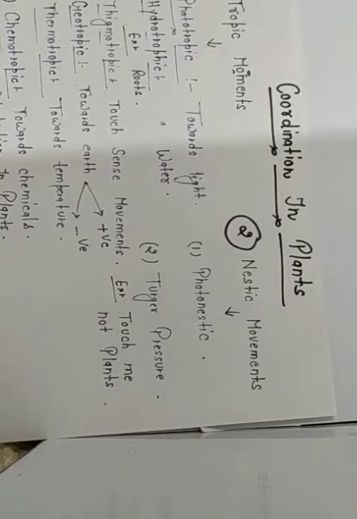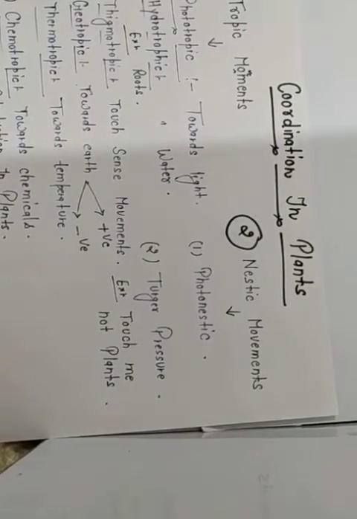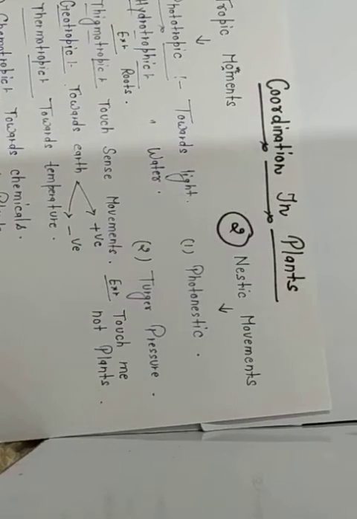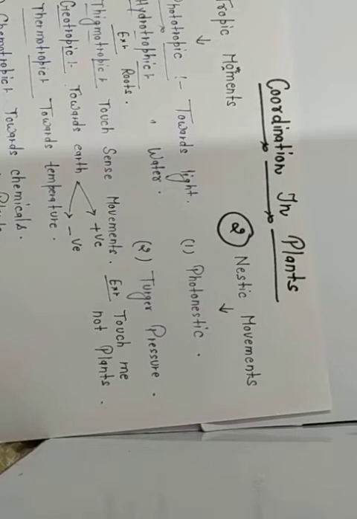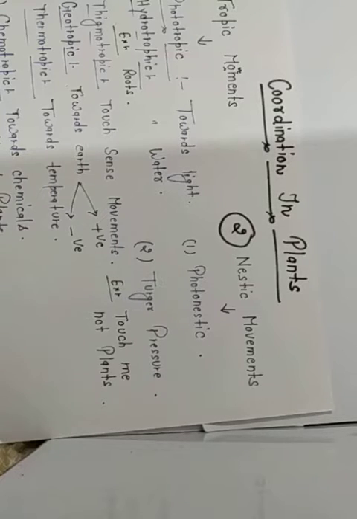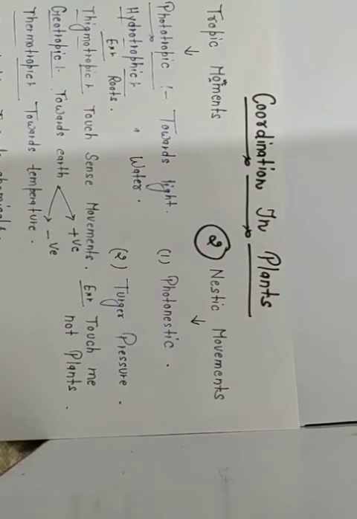Hello students, so today we will continue the remaining part of the chapter, that is coordination in plants. As all of you can see, we already discussed coordination in animals, means how their nerve impulse is transmitted in the whole body of a human being, how the brain works, how the spinal cord works, what are the parts of the brain, that complete complex structure of the brain, and all the things which are very helpful for control and coordination in animals. But now we will discuss coordination in plants.